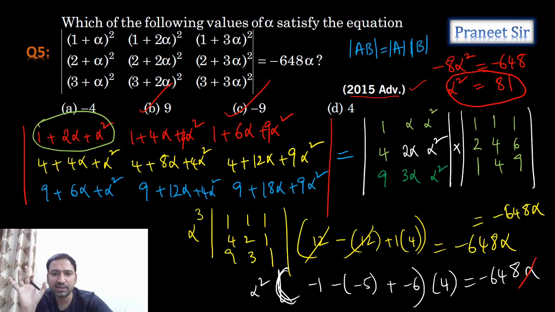Guys, is it clear? Everyone understood how we are getting the answer easily? We expanded the given matrix and expressed it as a product of two determinants. And these determinants we easily simplified. And alpha square is equals to 81, that is alpha is equals to plus or minus 9. Is it clear, guys?